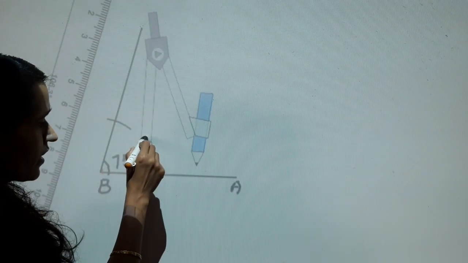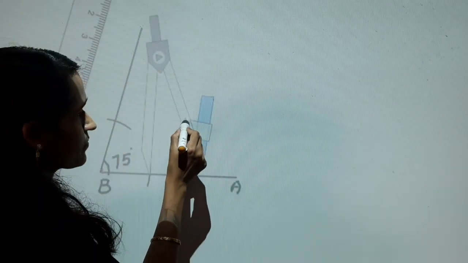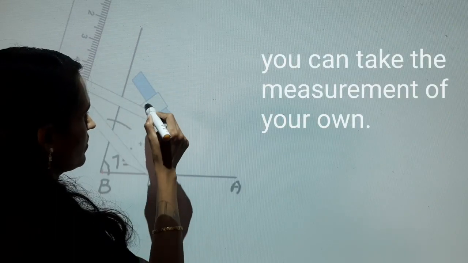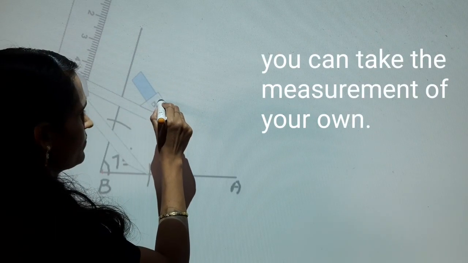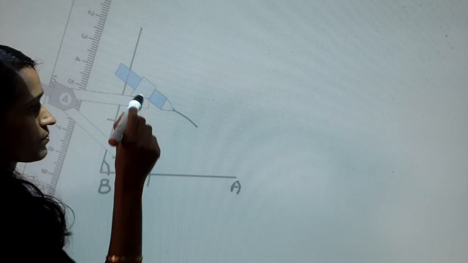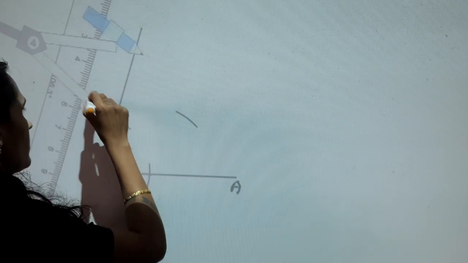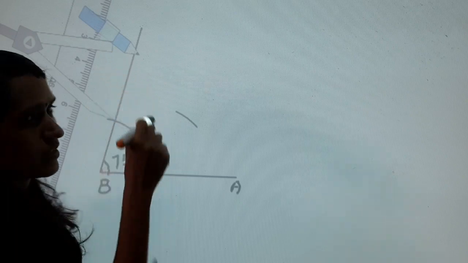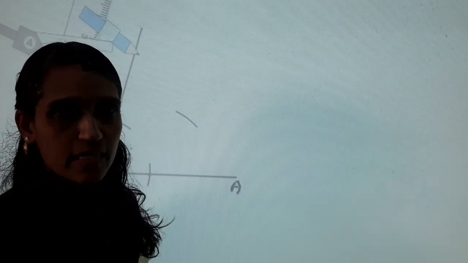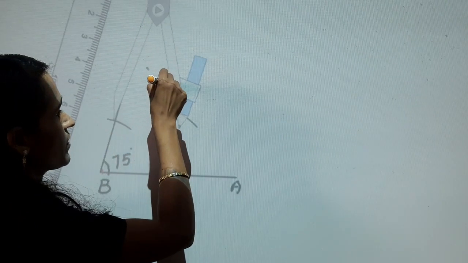Next, keep the compass on the intersected point on the line BA and draw an arc inside the angle. Again, keep the compass on the intersected point on the line BC and draw an arc inside the angle, with the same measurement.